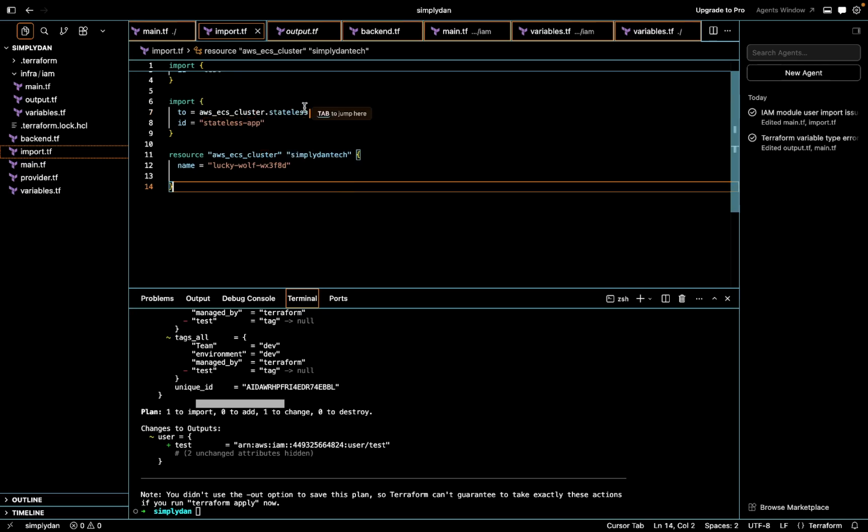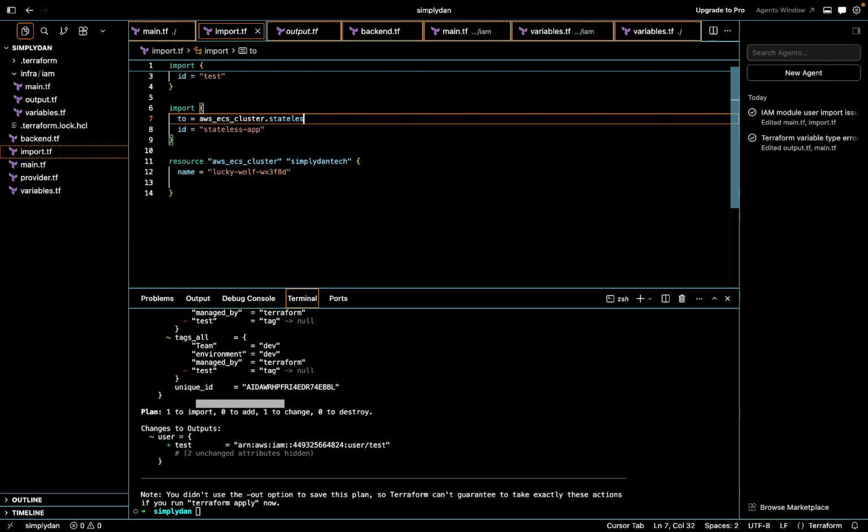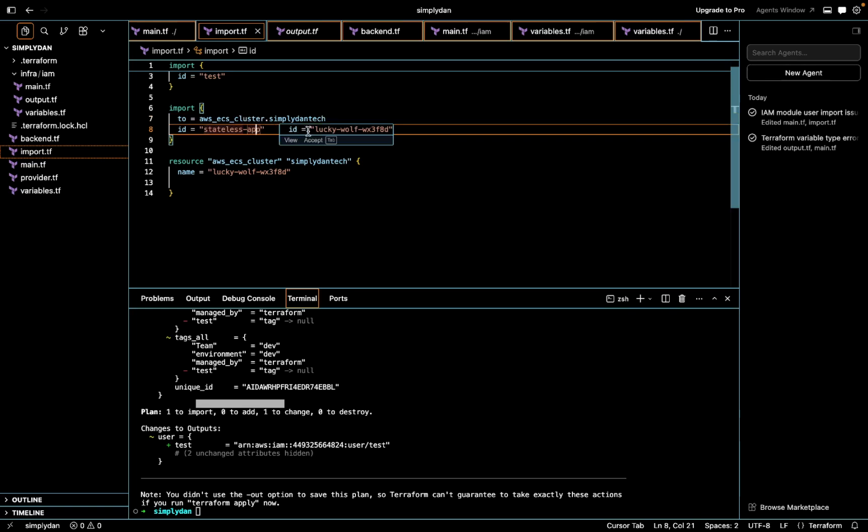Okay, so here we will change the local name and say simply done. Okay, here. And then the name, again, we can change it to the cluster name we copied from the console.